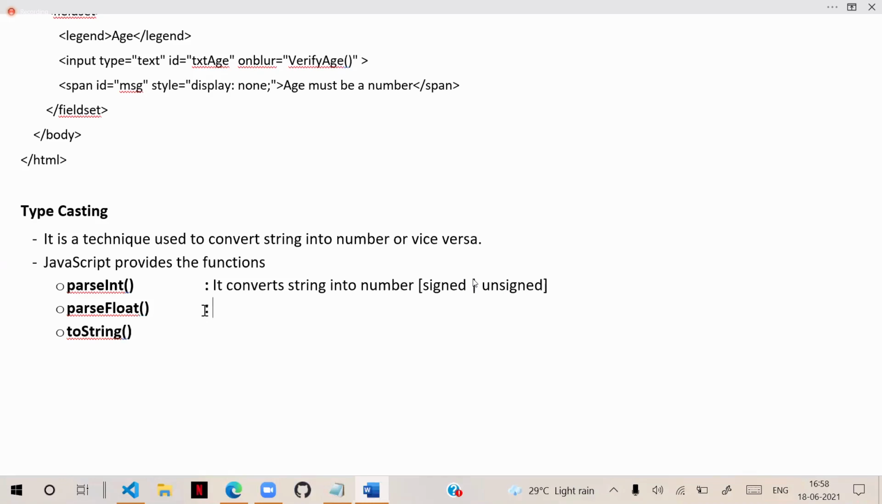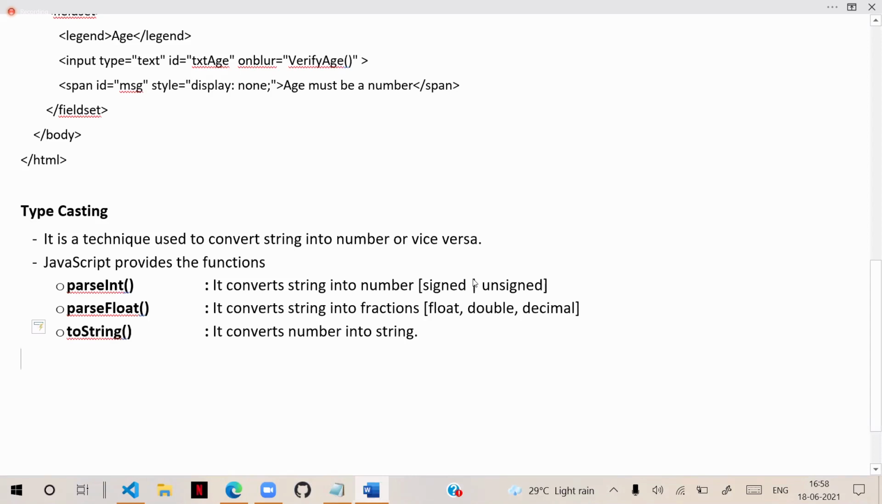parseFloat converts a string into a fraction. So it can be a float, a double, a decimal, like that. toString converts a number into a string. These are used for general conversions, so you can typecast and handle them.